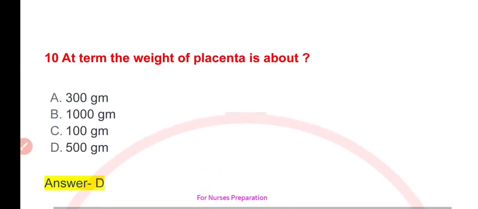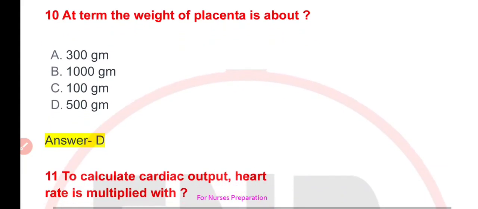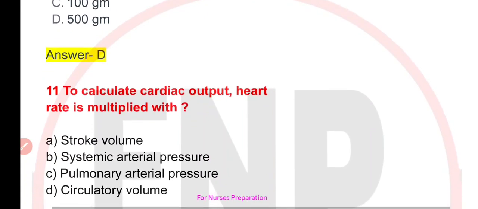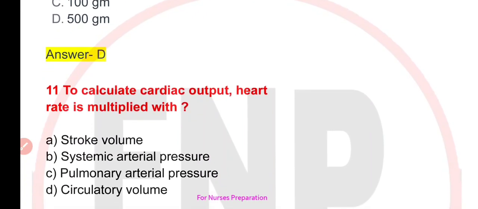Correct option is option D, that is 500 gram. Next question is to calculate cardiac output. The heart rate is multiplied with. Your options are A. stroke volume, B. systemic atrial pressure, C. pulmonary arterial pressure, or D. circulatory volume.